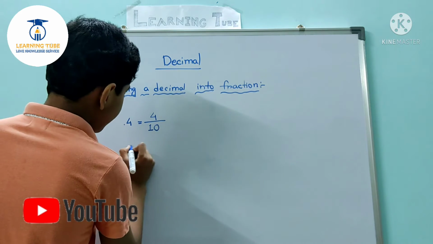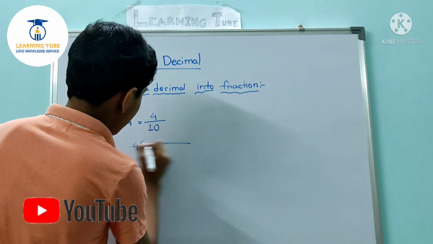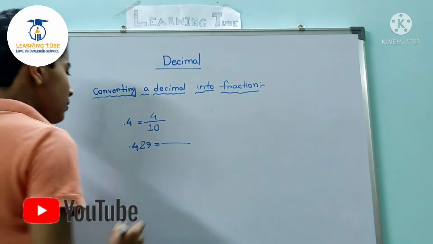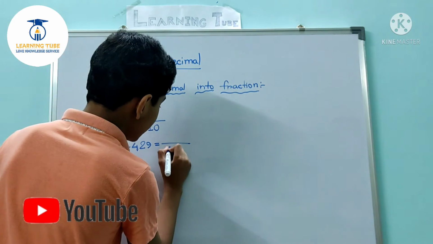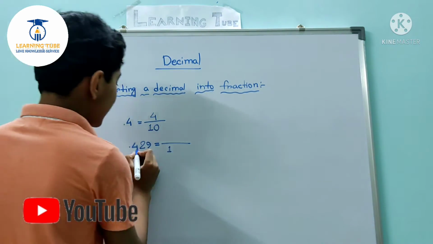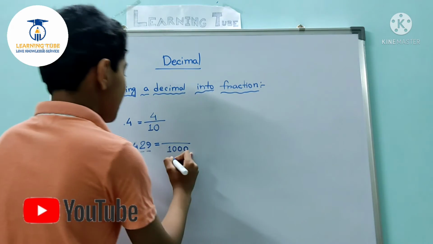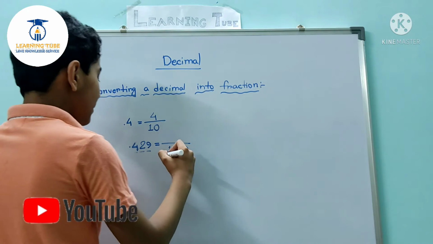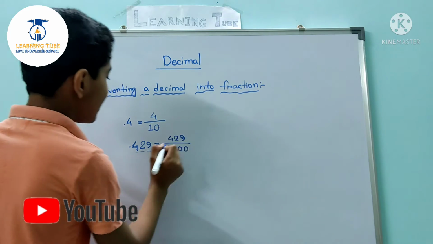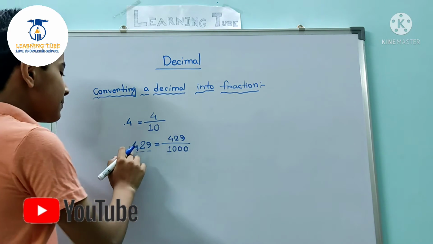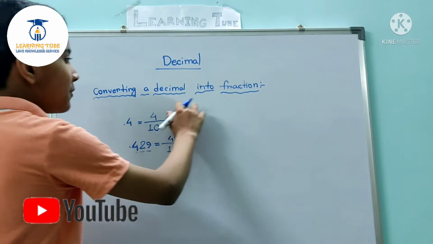Now if 0.429 is given, then what will be the fraction of this? You can see that the decimal point is denoted as 1 in the denominator of the fraction. And here are 3 numbers, so we shall put 3 zeros after the number 1. And we shall write 429 in the numerator because there is 0.429. So this is how we can convert a decimal into a fraction.